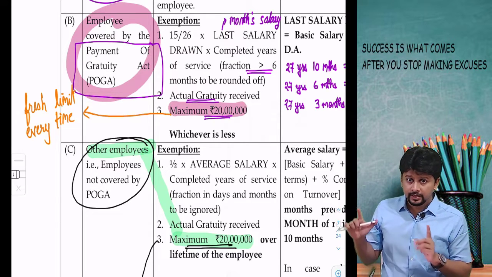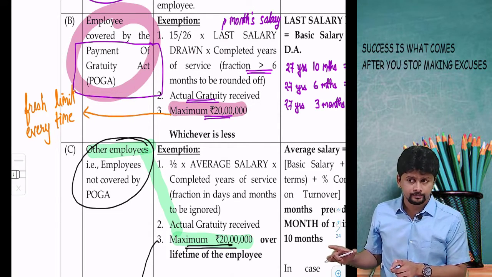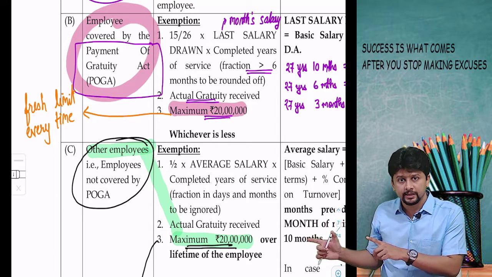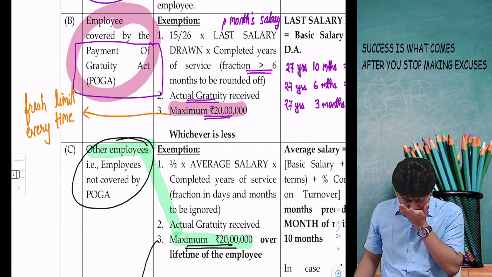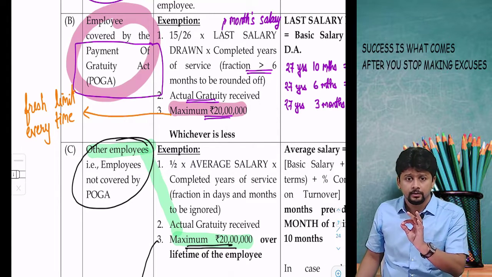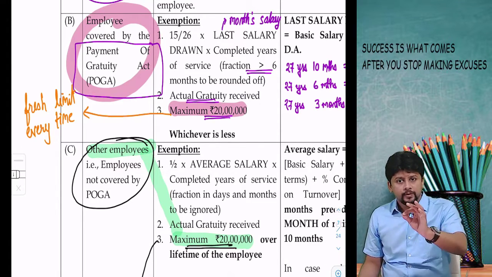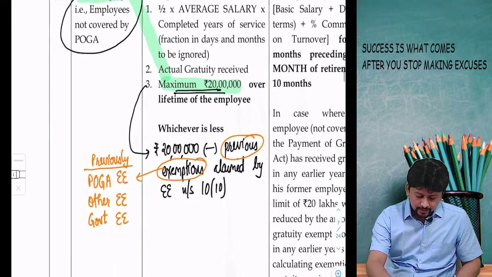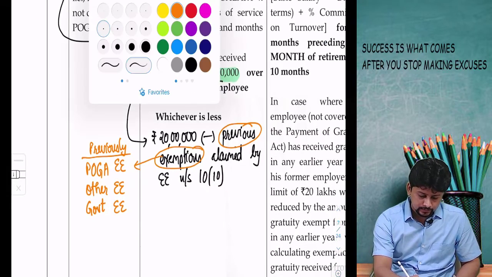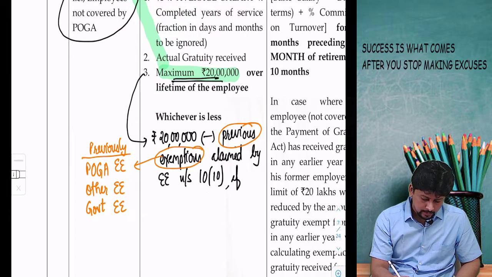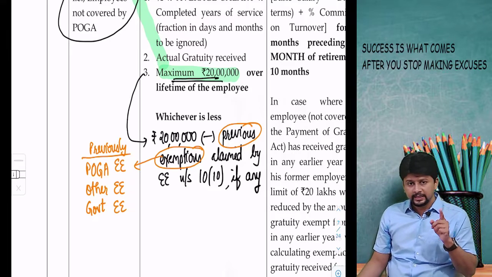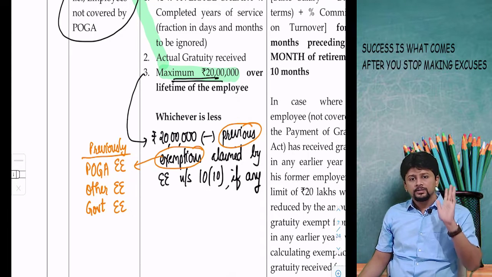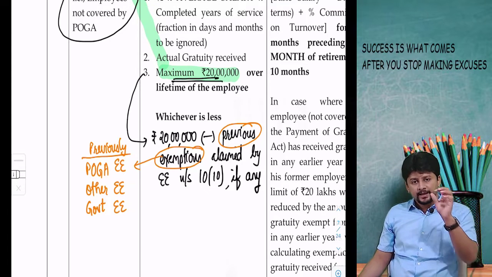But if when he is leaving a job, he is covered by the others category, the place where he is working, the Payment of Gratuity Act does not apply, then take the maximum amount 20 lakhs. If by chance my employee in his life in the past has taken any exemption under the Income Tax Act for this gratuity, subtract it from this 20 lakhs, and that will be the third amount.